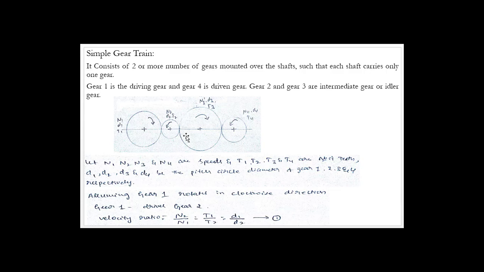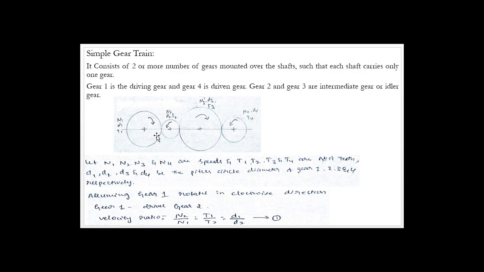Next, let us go for the effective velocity ratio of this gear train. Let N1, N2, N3 and N4 be the speeds, T1, T2, T3 and T4 the number of teeth, and D1, D2, D3 and D4 the pitch circle diameters of gears 1, 2, 3, 4 respectively. I think you all know what N, D, T are. N is the speed, T is the number of teeth, and D is the pitch circle diameter. Simply, you can call it the diameter of that gear.